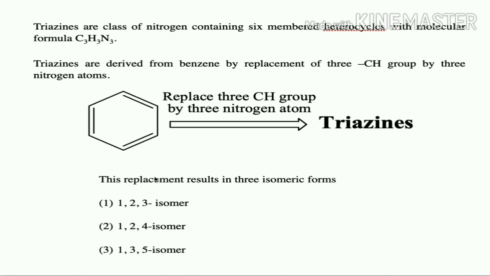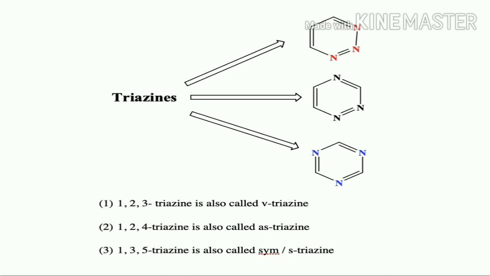So this replacement results in three isomeric forms. Similar to diazines, here also there are three isomeric forms, that is 1,2,3 isomer, 1,2,4 isomer, 1,3,5 isomer.